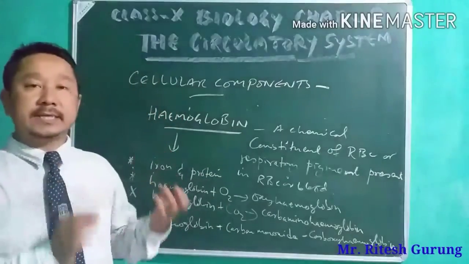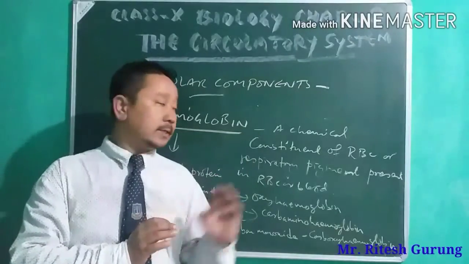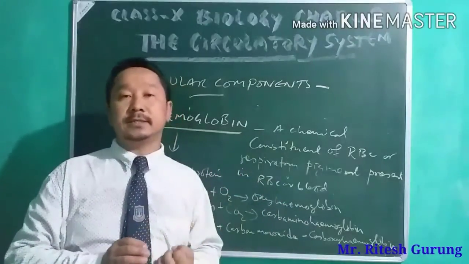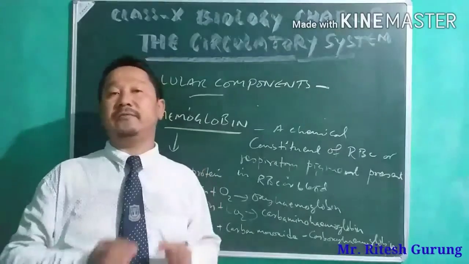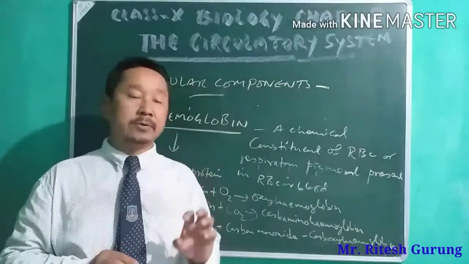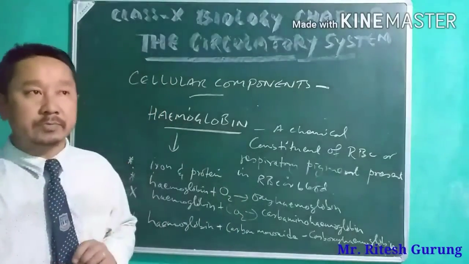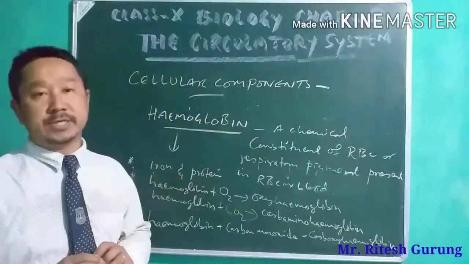Consequently, the cells will not have oxygen, and it may even result in the death of a human being, which is called carbon monoxide poisoning.